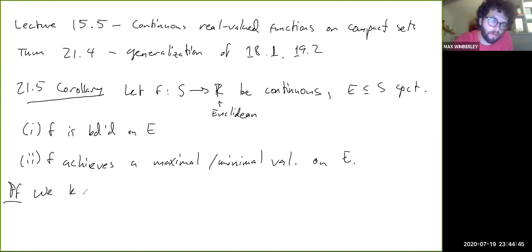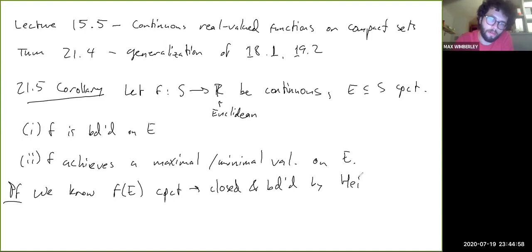So the proof is very short. We know f of E is compact, meaning it's closed and bounded by the Heine-Borel theorem. So then the boundedness gives us part one immediately, right?